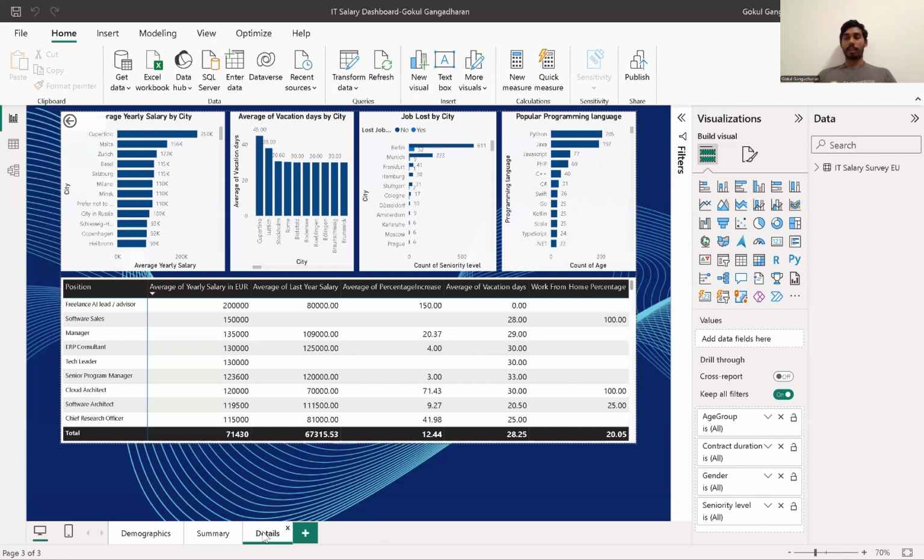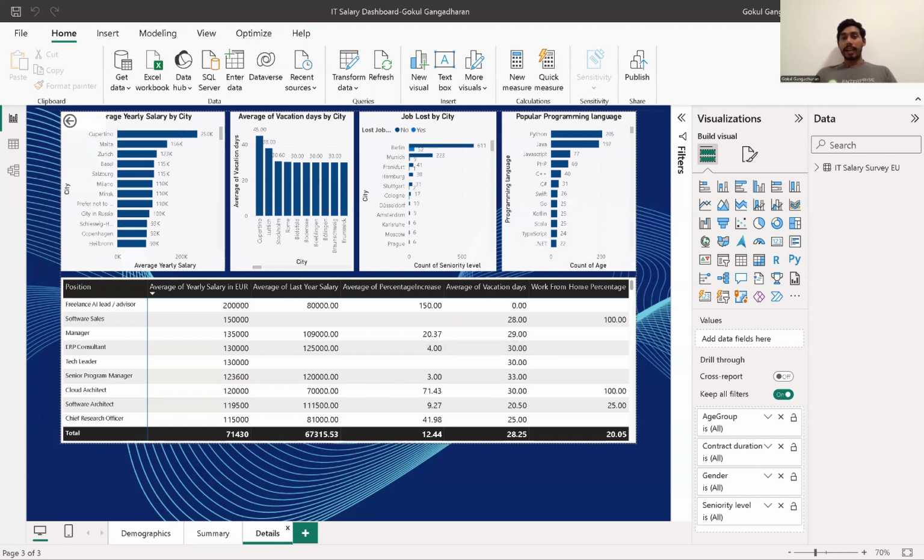And also the popular programming languages the most respondents use, as well as some basic things based on the position of the respondents, like their annual average salary in the last year and the current year, the percentage of increase or decrease in the salary, the average vacation days that they get, and whether they're doing work from home or not, and what percentage of days they do work from home. All these details will be covered on the third page. Moving on to the first page, here I have also used drop-down functionalities.